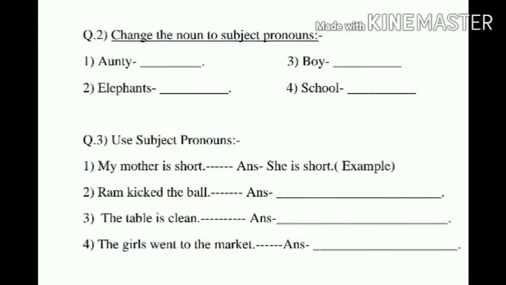Question number 2. Change the noun to subject pronoun. First one, auntie. Auntie is a feminine gender. So what will be the answer? She. Second one, elephants. It's in plural form. So what will be the answer? They. Third one, boy. It's a masculine gender. So what will be the answer? He. Fourth one, school. What will be the subject pronoun? It. Very good. Go to question number 3.